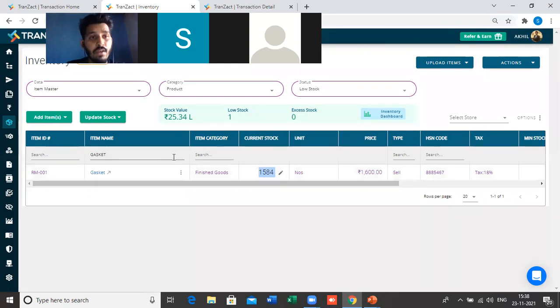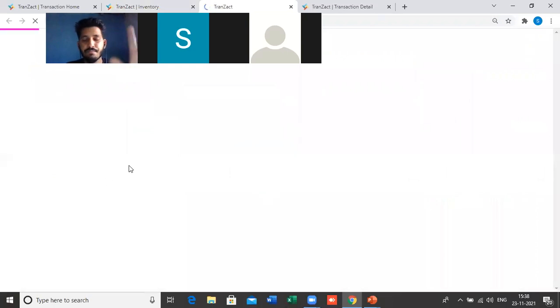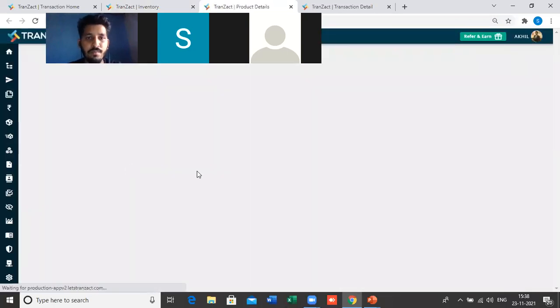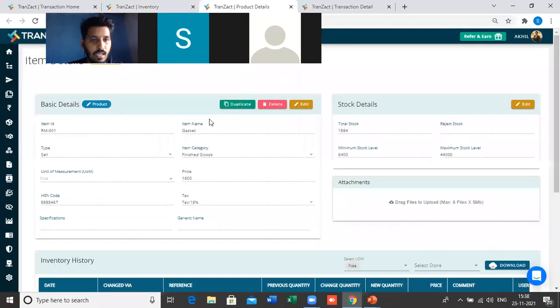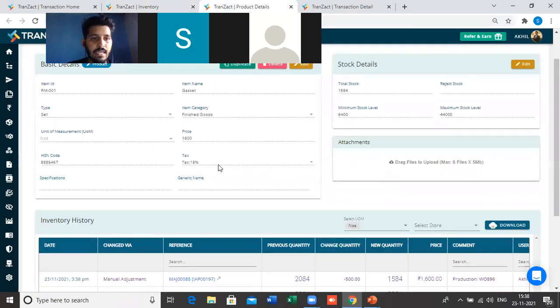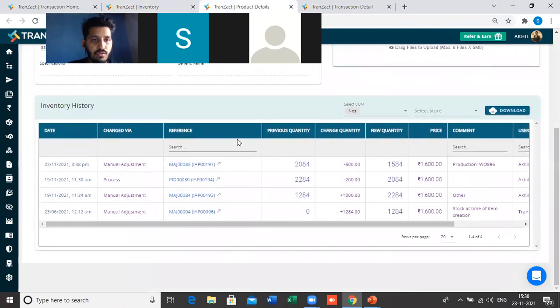Now let's say I want to check the history. Let me show you one feature which is very important for any SME, to track the history of an item. If I click on gasket here, it will give me the details. I will see each and every detail of the gasket, and if you scroll down, you will see the inventory history for every single item in the inventory.